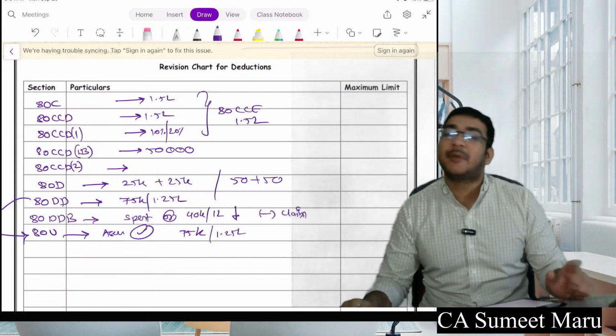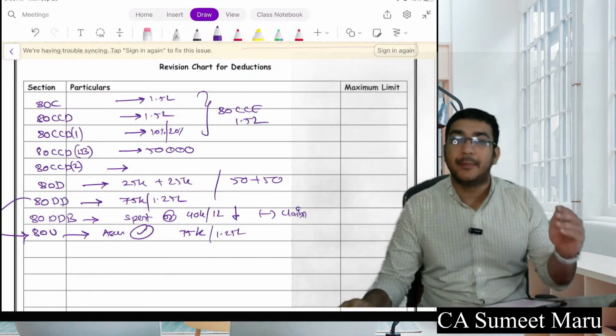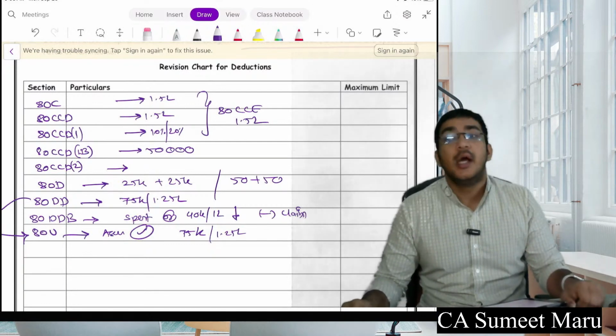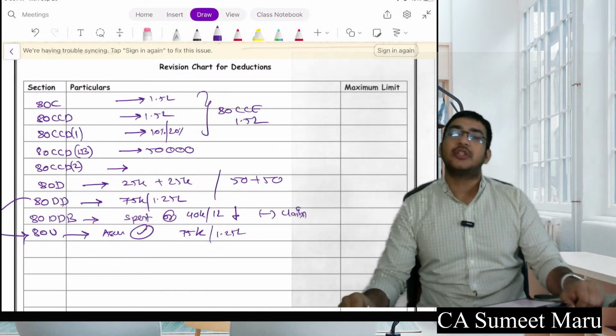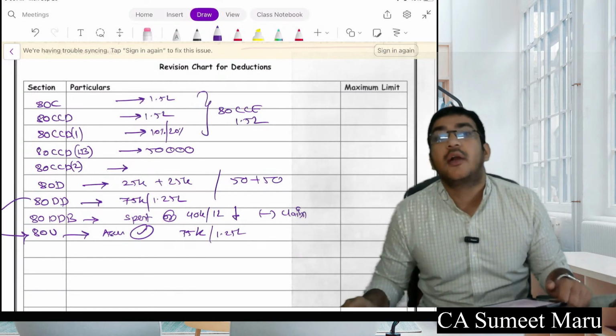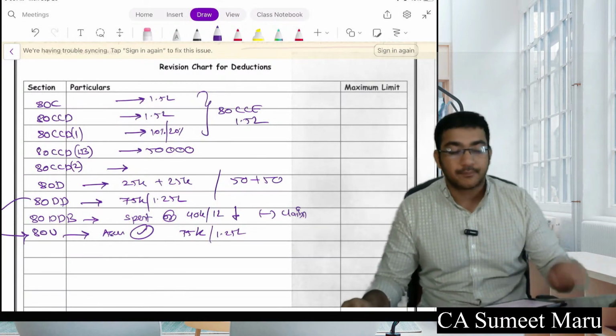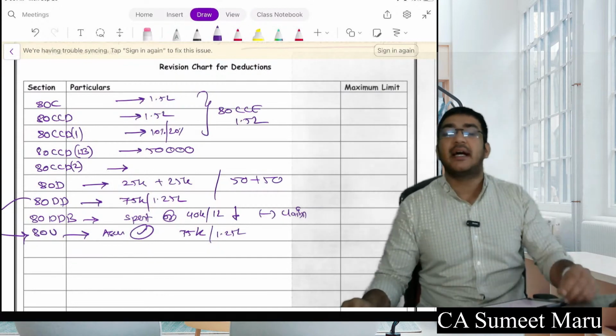If your policy is before 1/4/12, the limitation is premium or 20% of sum assured. In the case of a handicapped person, the limit after 1/4/13 is 15% of sum assured or premium, whichever is lower.